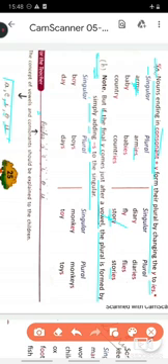Boy ends in Y, but before Y there is a vowel O. So in such a case, we will not drop Y, and the plural will be formed by simply adding an S to the word. Similarly, see the word day. A is a vowel which is coming before Y. So the rule of dropping the Y will not apply to this. The plural of day will be formed by simply adding an S to the word day.